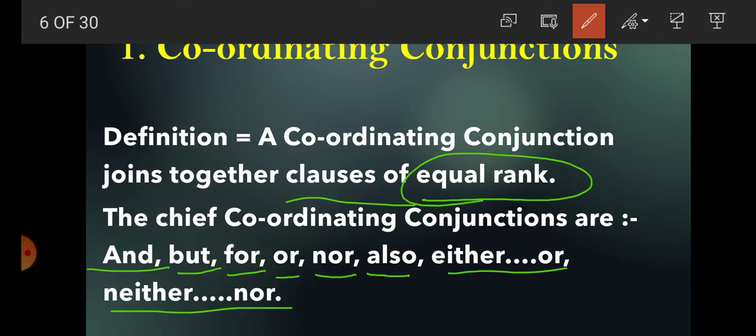Students, once again, a coordinating conjunction joins together clauses of equal rank or order. And the main coordinating conjunctions are and, but, for, or, nor, also, either or and neither nor. And now students, with the help of examples, we will make it clear.